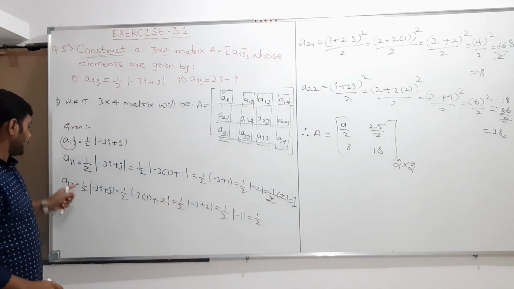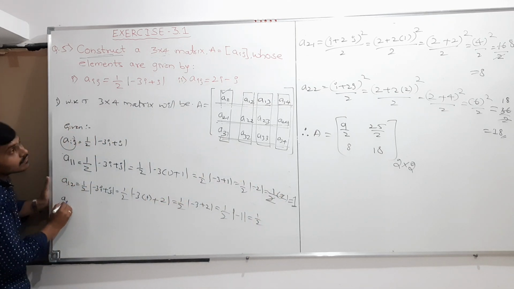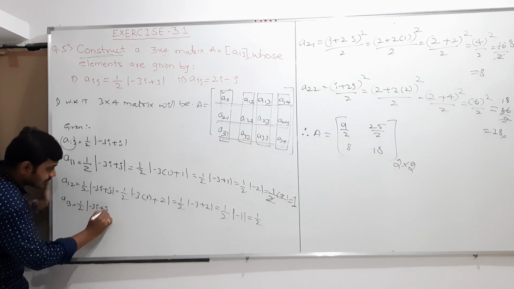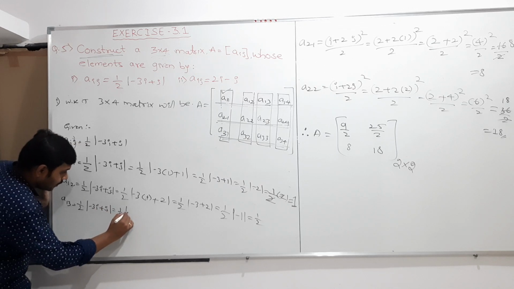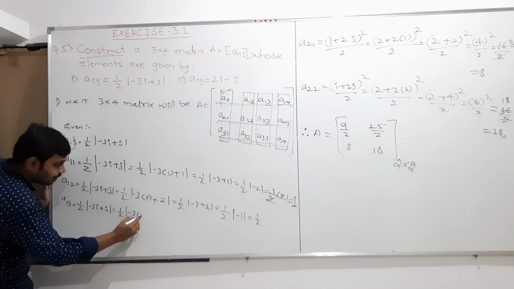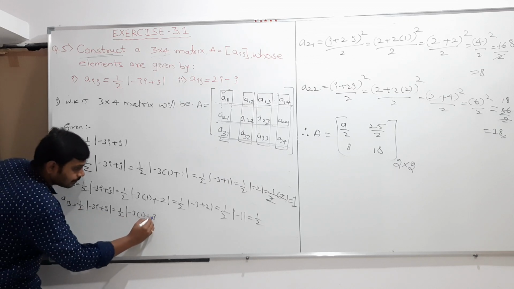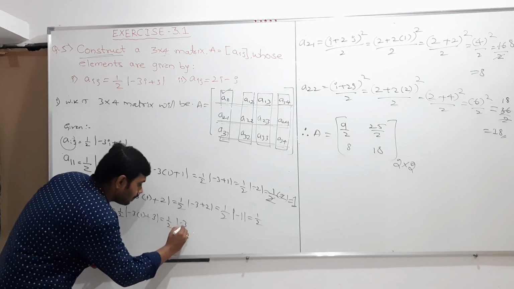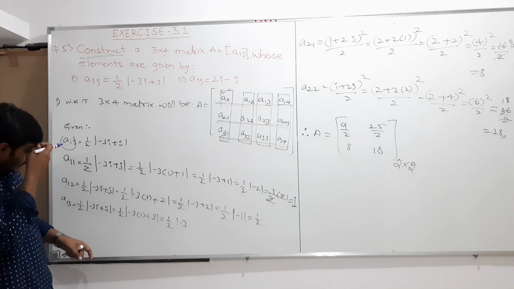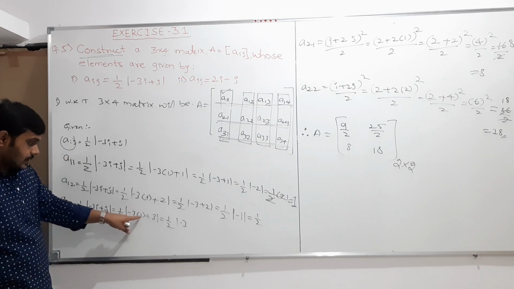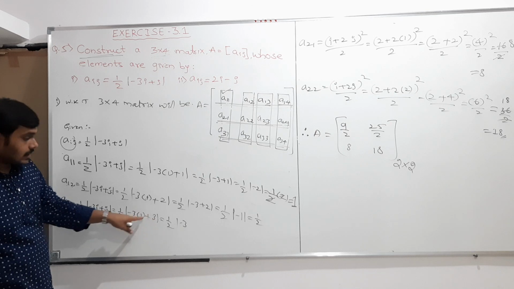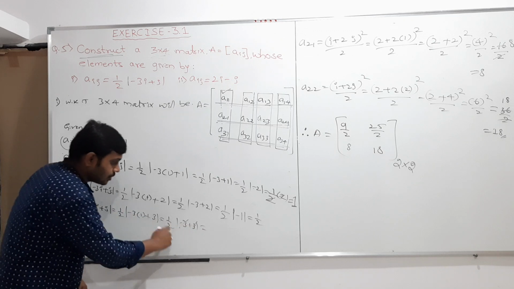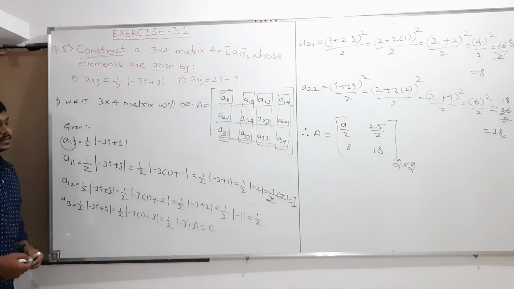So therefore this is A12, and next here it is A13. A13 is also 1 by 2 into |-3i + j|, which is equal to 1 by 2 into |-3 into i value, which is 1, plus j value, which is 3|. This is equal to half into |-3 into 1, which is -3, plus 3|. Minus 3 plus 3, these two will cancel. Minus 3 plus 3 is 0, and 0 into anything is 0.